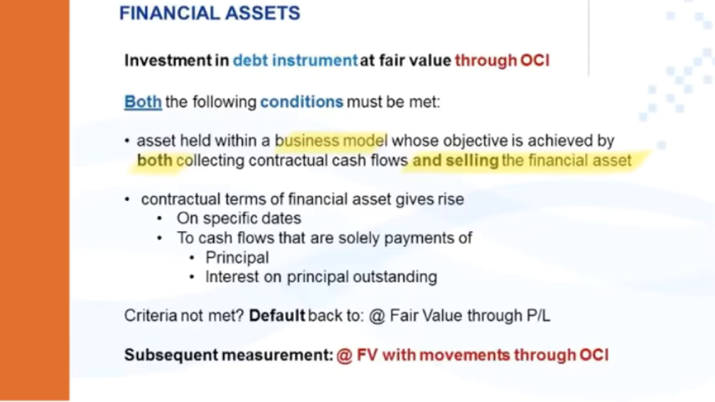Together with that, the contractual terms must give rise on specific dates to cash flows that are solely payments of principal and interest. If those criteria are not met, you default back to the category at fair value through profit or loss. However, if the criteria is met, the subsequent measurement will be at fair value, where you will recognize your movements through OCI. An example in this category is debentures that you hold to earn interest, but you also sell it before maturity date.